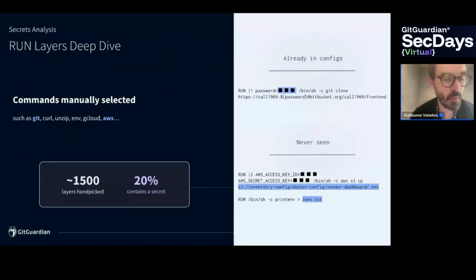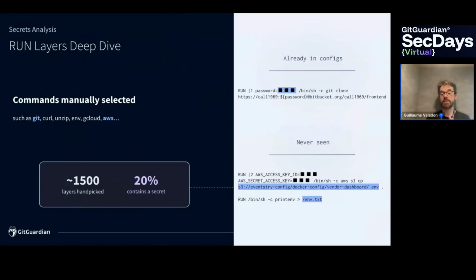So this is not properly an analysis of the data that we collected. It's just a slide to answer a question: are we missing secrets if we don't scan the run layers? So my colleague had a look at all of the run layers. He looked for commands that might leak secrets, so git, curl, unzip, gcloud, env, AWS. And then he manually selected 1,500 layers. So we scanned them, and 20% contain secrets. Here, these numbers are not really important. The key takeaway message from this slide is that run layers contain secrets.